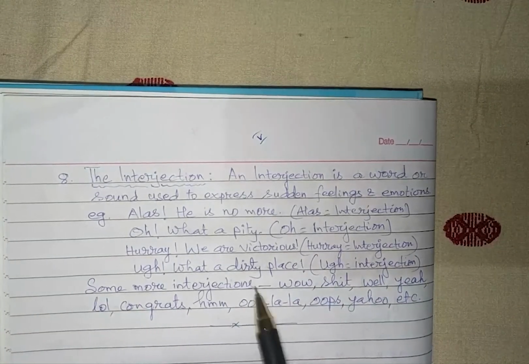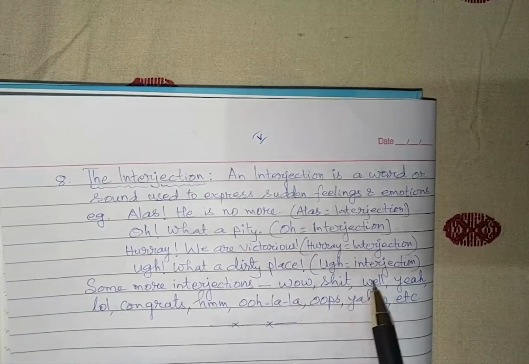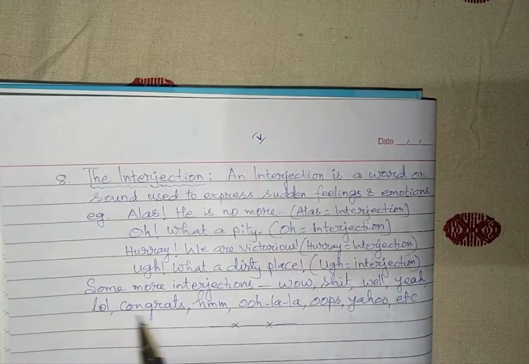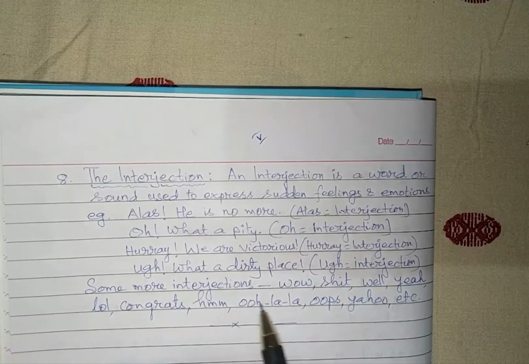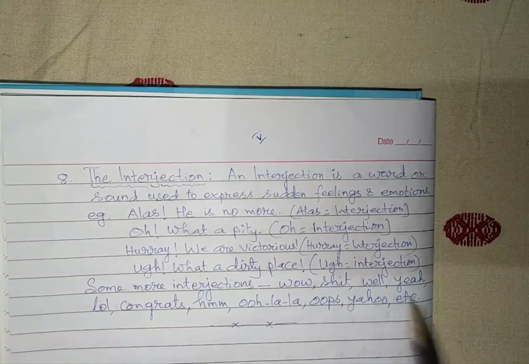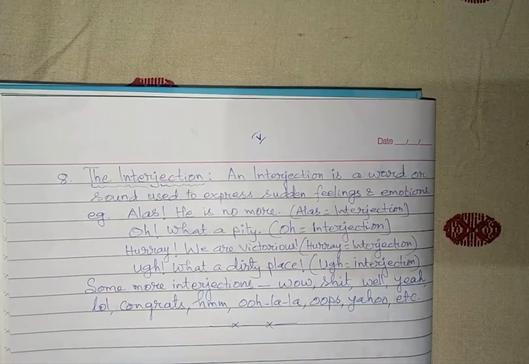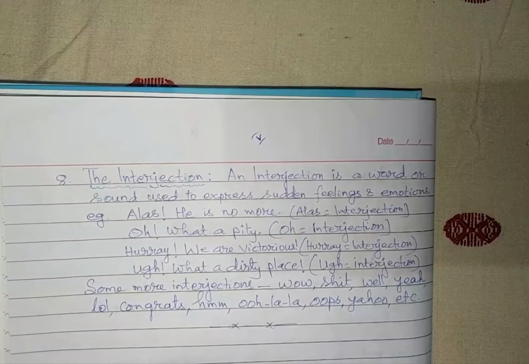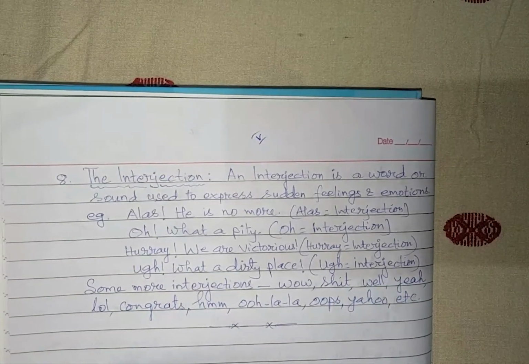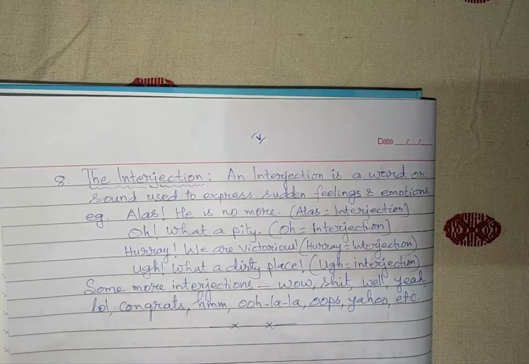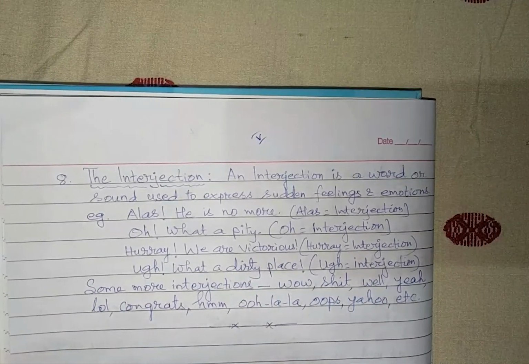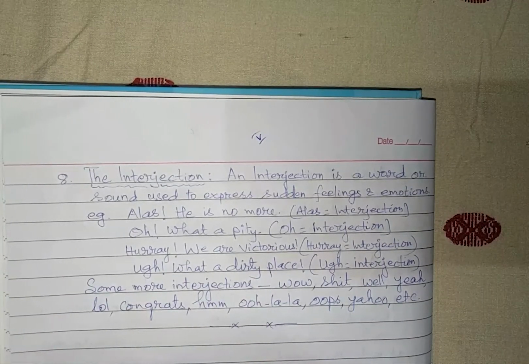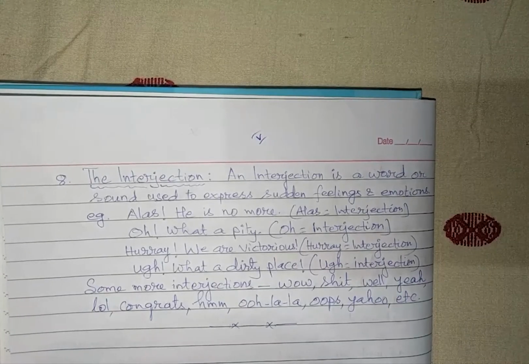Some more interjections are given here: wow, shit, well, yeah, lol, congrats, ooh la la, oops, yahoo. These are some other interjections. There may be many more, but from this you should have got an idea what an interjection is. That is the end of the explanation of the parts of speech.